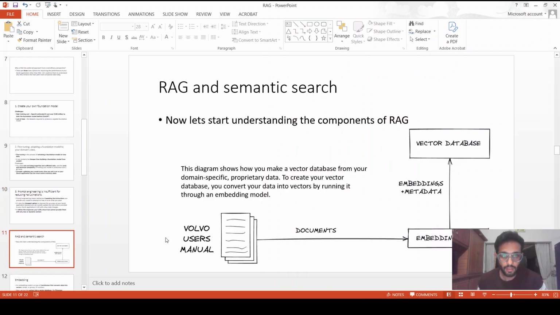So what is RAG? This is the upload or the ingestion part of RAG, where we have an embedding model. Let's say we have some documents, Volvo documents, and we have an embedding model. Consider right now Sentence Transformer, which is the most common open weight model. That will basically convert documents into embeddings, and those embeddings will be stored in the vector database.